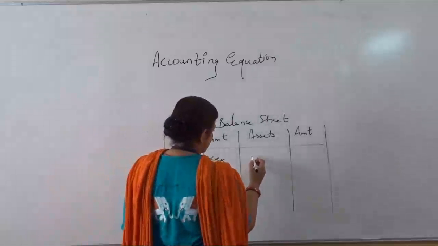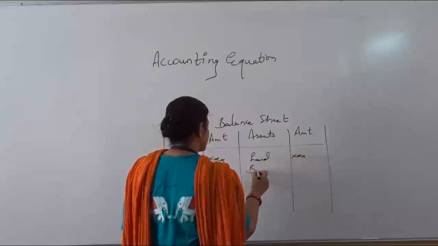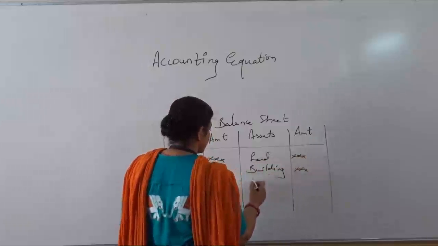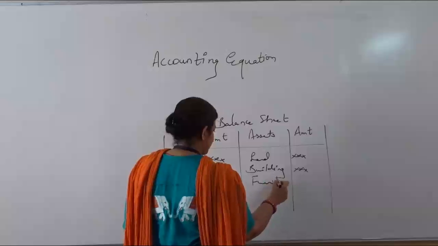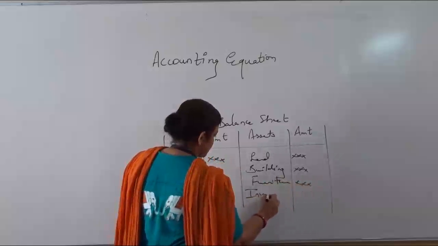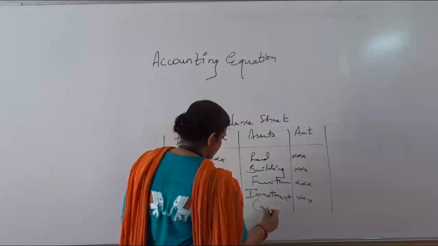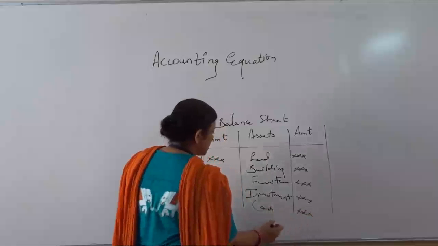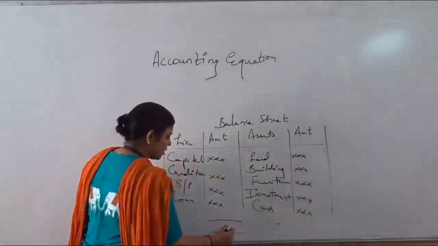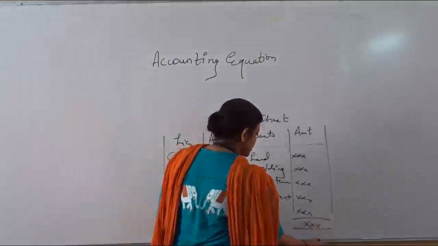Similarly, whatever assets are there, it can be land, building, furniture, investment, cash, and so on. So the final total of all the liabilities and the final total of all the assets always remains the same.